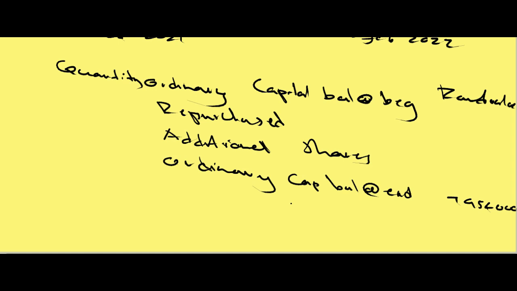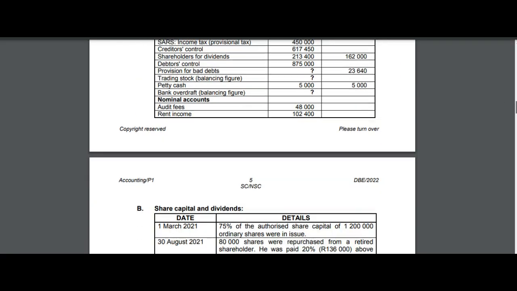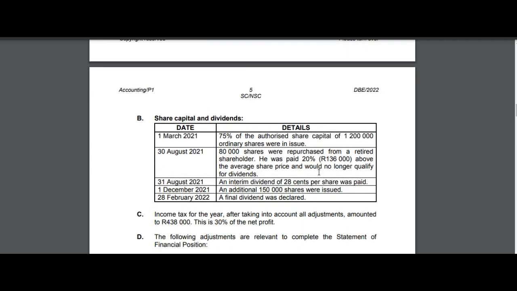Then we go to the additional information that has been given to us with respect to ordinary share capital. The information in this question paper is given in section B. Starting from the opening date, which is the 1st of March 2021 up until the closing date, the 28th of February 2022. What do we have in the opening date? We have that 75% of the authorized share capital of 1.2 million ordinary shares were in issue.